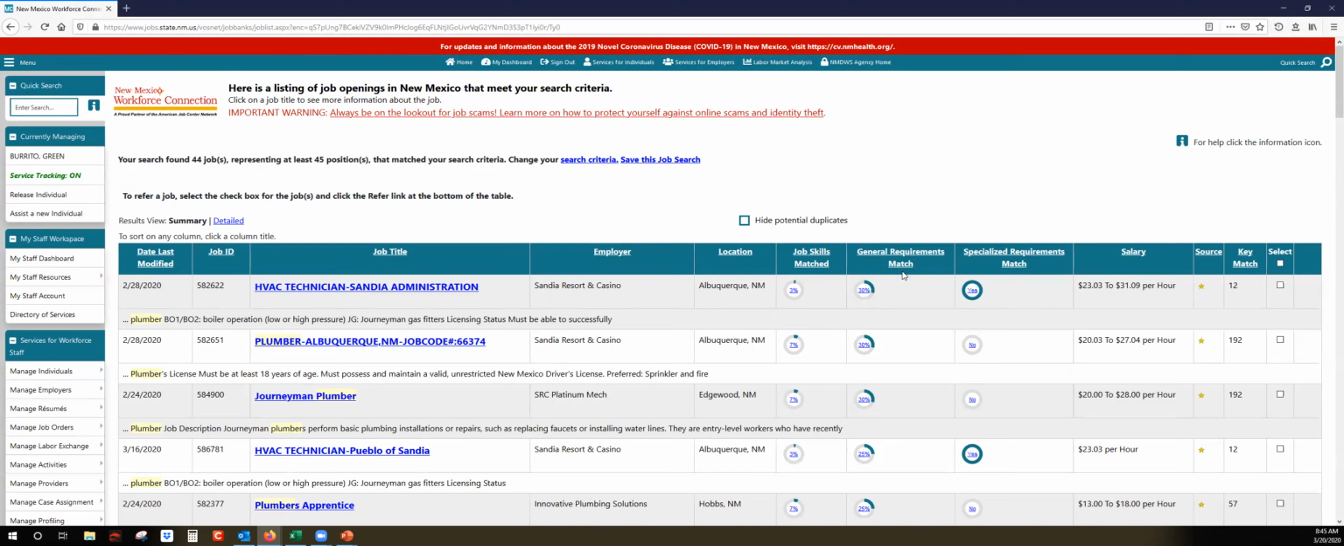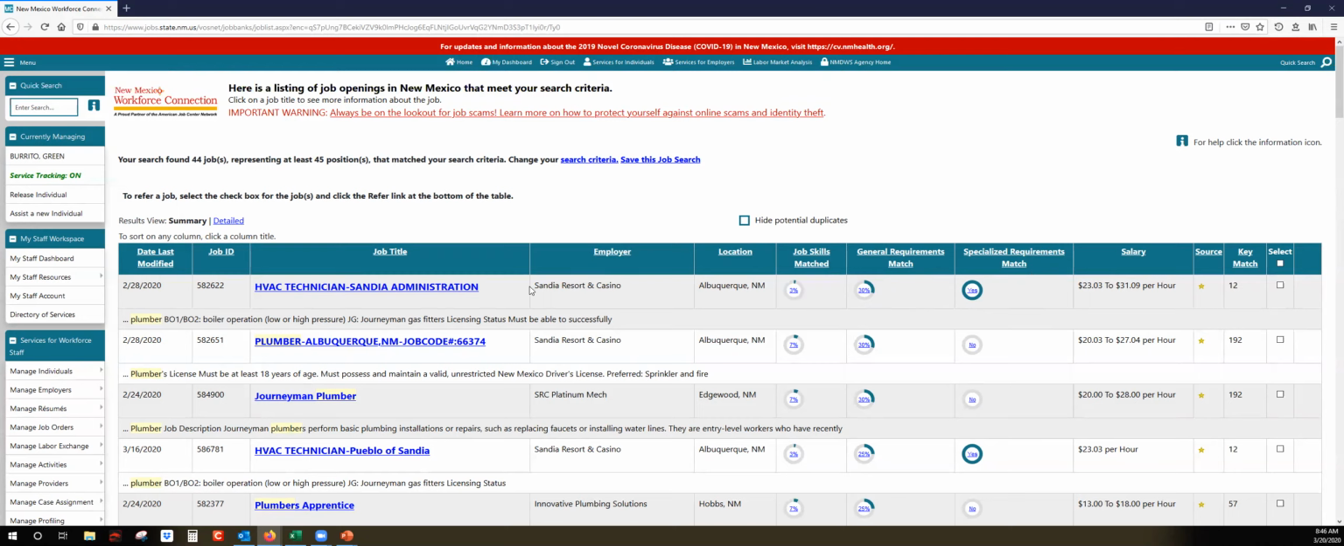General requirements matches, for instance, a high school diploma, any type of degree, a driver's license, and then any specialized requirements for like any certifications that we may need. It gives you the salary if it's available.